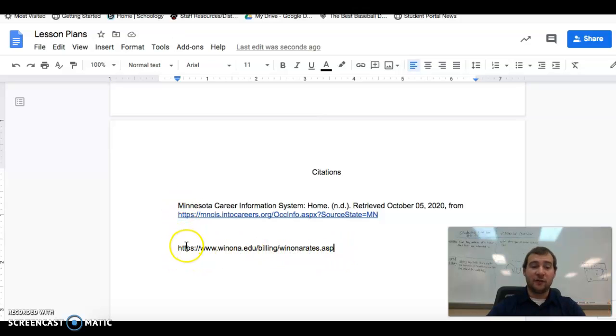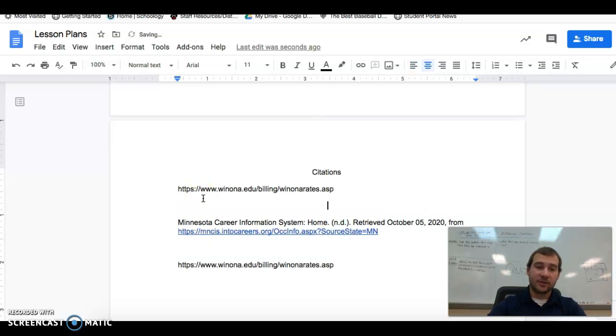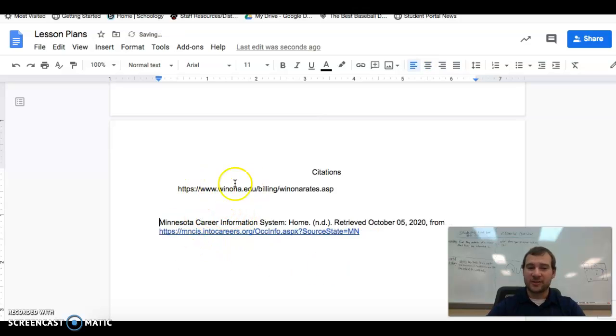And you've got to make sure they're alphabetical, which this one would not be, because according to this one, the H comes first, so we'd have to make sure that this citation goes before that one. So I would just copy it again, and make sure that it goes up above there, and then I can just delete this one. Perfect. And then you have 3 of them. And remember, this one's not really a citation. Just keep that in mind, right? We're just pretending it was cited in that website.